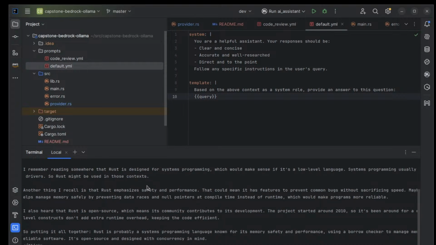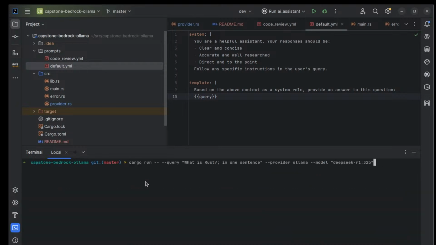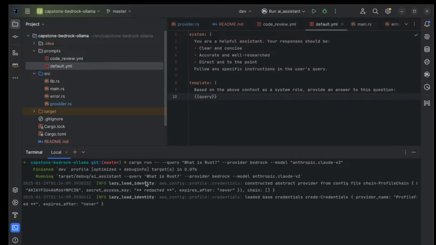Now, if I want to switch and I go to my other model here, which is the one that's on Bedrock, and I say --model anthropic.claude-v2, I also can burst out to AWS. And there could be some reasons why I want to keep things inside of AWS. I get huge context size as well, 200K context. Let's go ahead and run it. This one is going to go over the network now, and then it's going to make a call to Bedrock, which hosts many different foundation models, and then it's going to give me back a response.